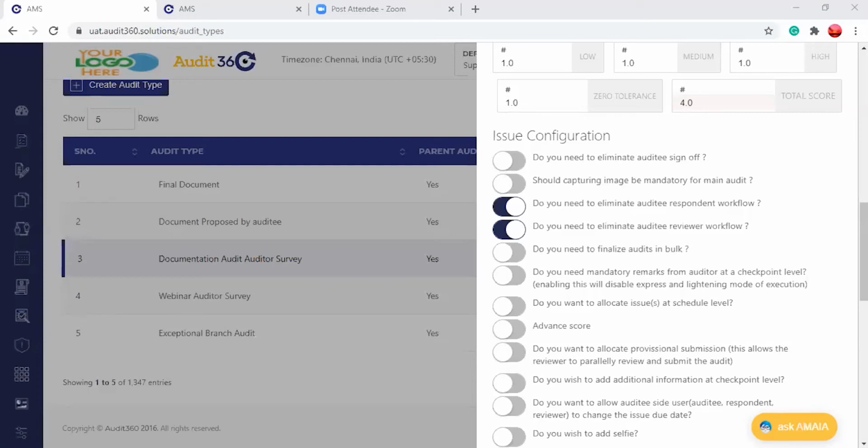It's actually a prudent process followed to avoid any conflicts arising after the audit report has been finalized, and this is followed across organizations. This is one of the recommended processes as well: on completion of the audit, the report is shared with the auditee, and the auditee signs off the audit report.